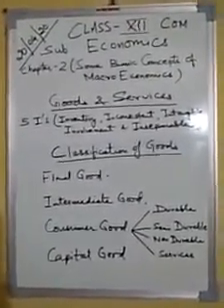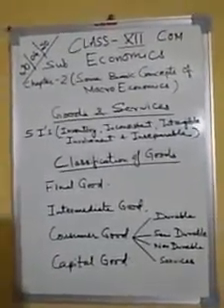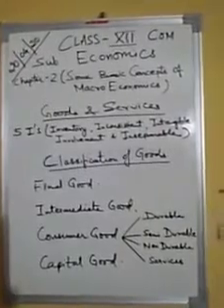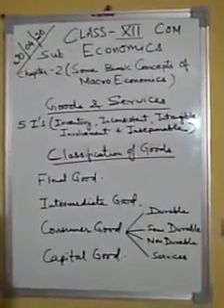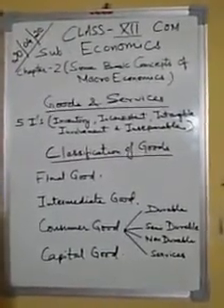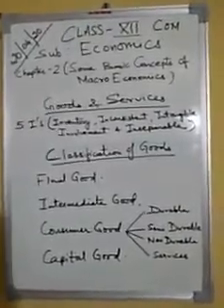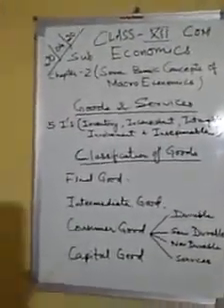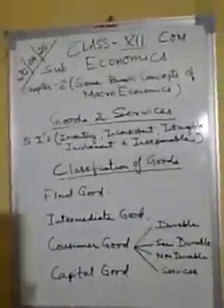Second, semi-durable goods. Semi-durable consumption goods are those goods which can be used for a period of 1 year or slightly more. The best examples of these goods are clothes, furniture, crockery, electric goods, etc. Non-durable or single-use consumption goods are those which are used up in a single act of consumption.